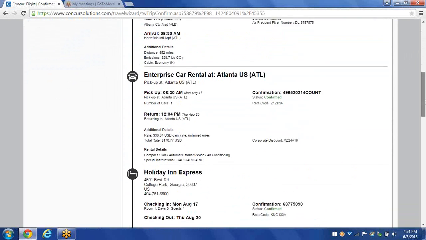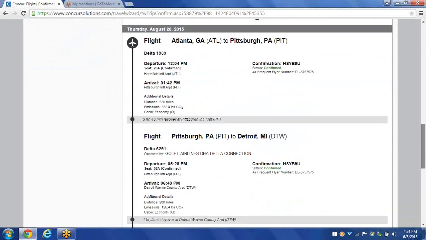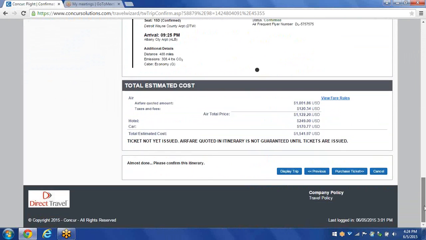So all you need to do is take a look through your itinerary, and then if everything looks good, at the very bottom of the screen, on the right-hand side, you want to click on Purchase Ticket. When you click on Purchase Ticket, the booking process is complete. What will happen is, as soon as you do click on Purchase Ticket, you will receive an email immediately with this itinerary stating that you've actually completed the booking process.